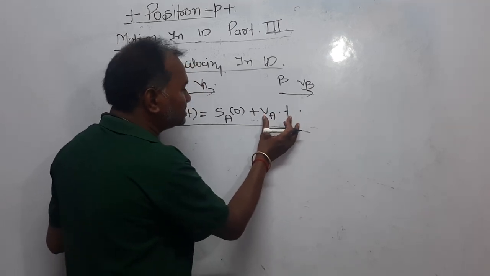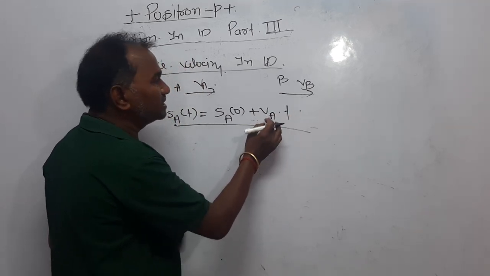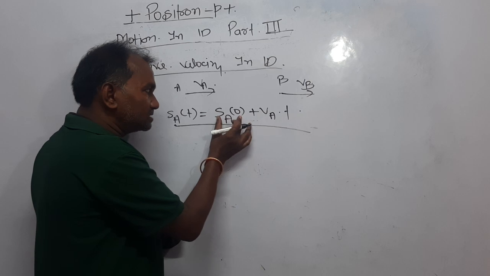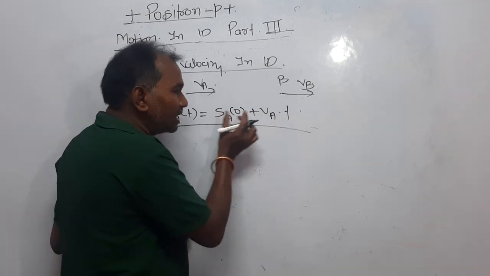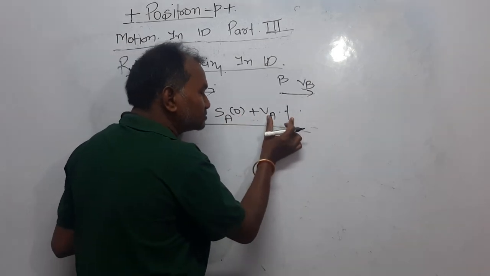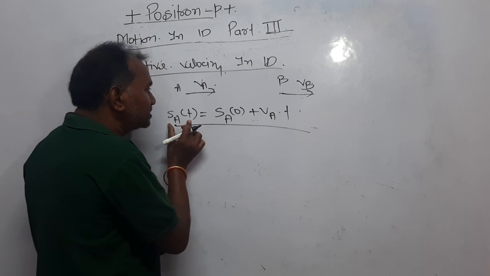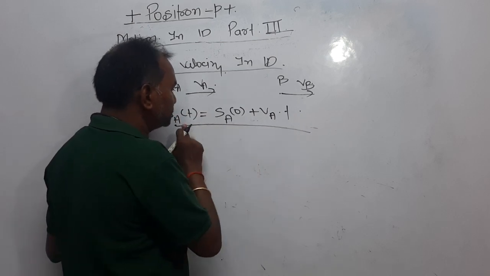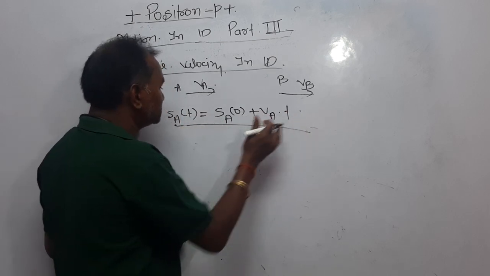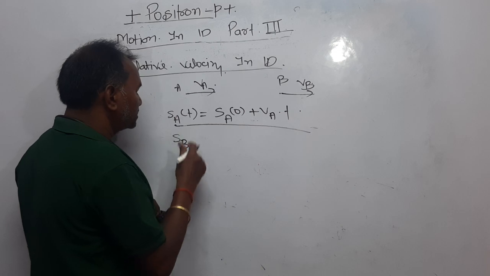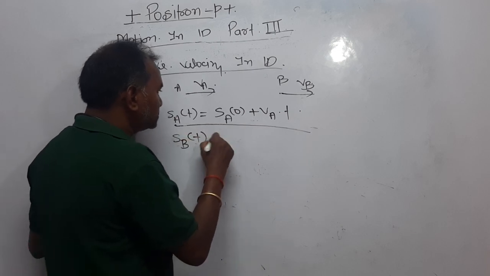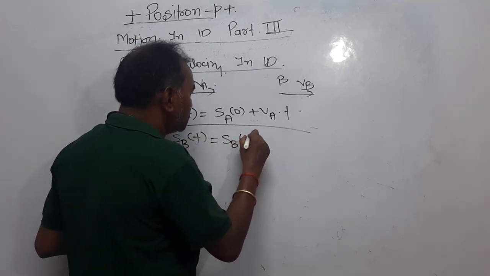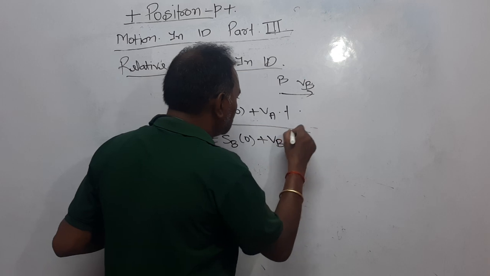So at 0 the position was that, and in time t it has covered this much distance. That is why at time t the total displacement of this body is this plus this. In a similar way, the total displacement of B at t is equal to SB naught plus VB into t.